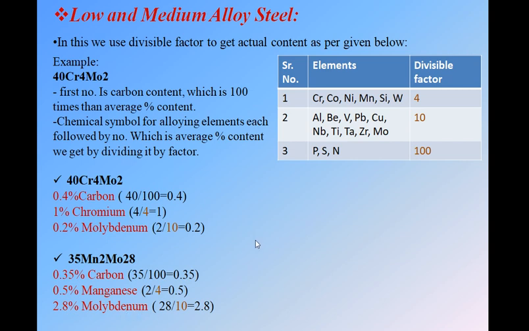It is simple. In such combinations you don't have C, just some alloying elements. Always remember this will be a low or medium alloy steel. In the exam you will get questions to identify the steel. In the first case we have only C, it is plain carbon steel. In the second we have C plus S or Pb, it is free cutting steel. And here we don't have C, we have different alloying elements, so this will be the low or medium alloy steel. Okay, we will go to the next one.